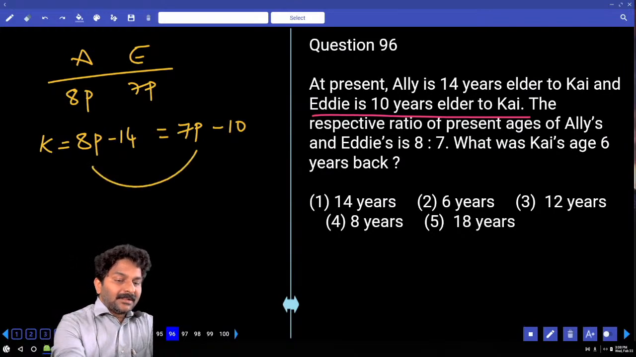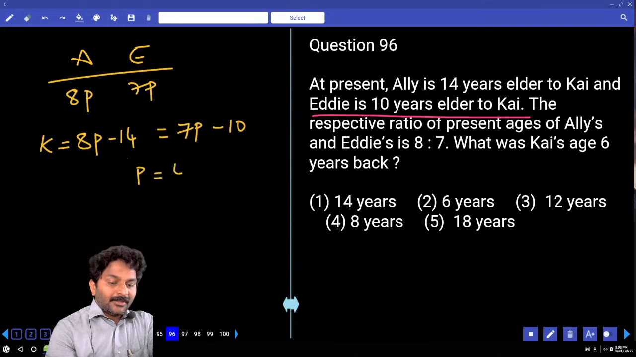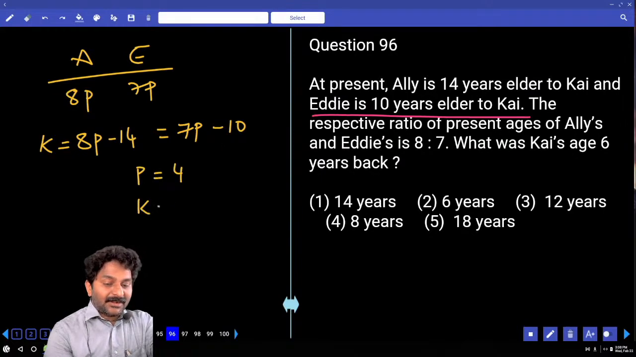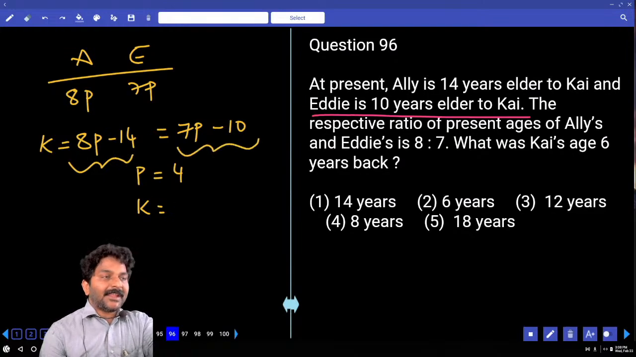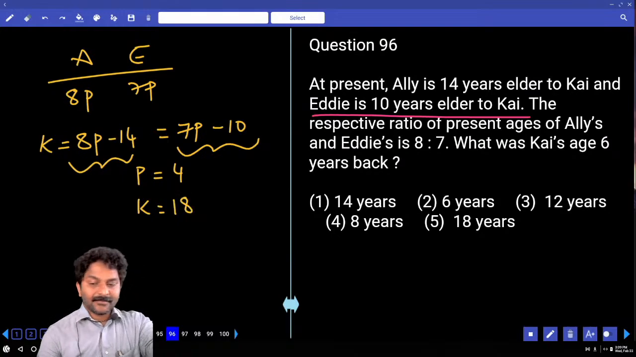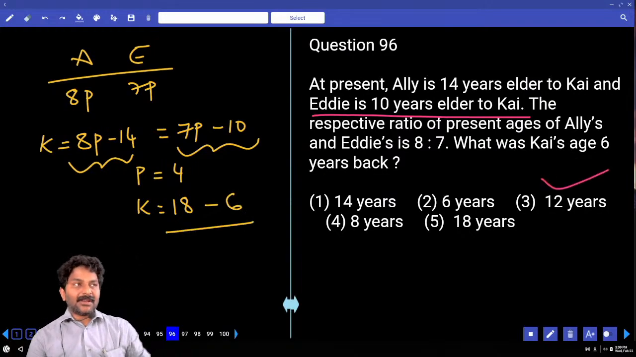Difference? Minus 14 goes to the other side. Then P is equal to? Now the Kai's age is equal to, substitute P value either here or here. You will get the answer. Correct? Which is 18. Now Kai's age 6 years back, in the sense we have to subtract 6. Answer 12.